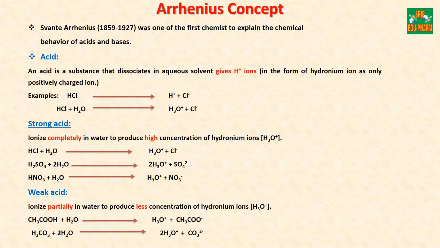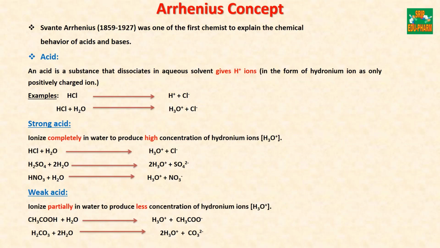Later, acids are classified into two types according to their strength. First is strong acid, which ionizes completely in water to produce a high concentration of hydronium ions. An example is hydrochloric acid, which completely ionizes in water to produce a high concentration of hydronium ion and Cl minus ion.